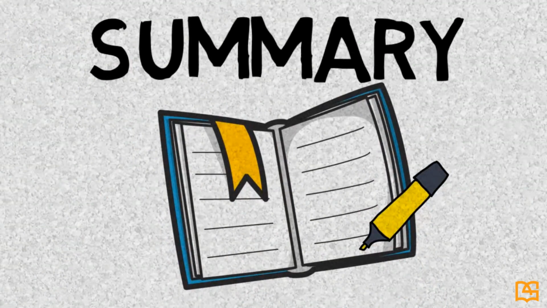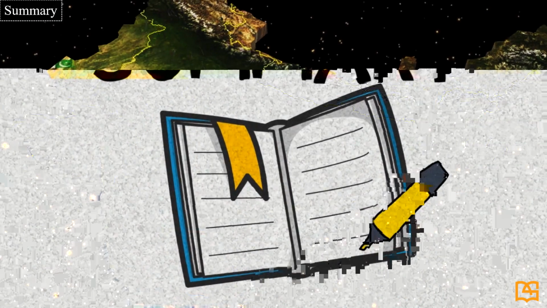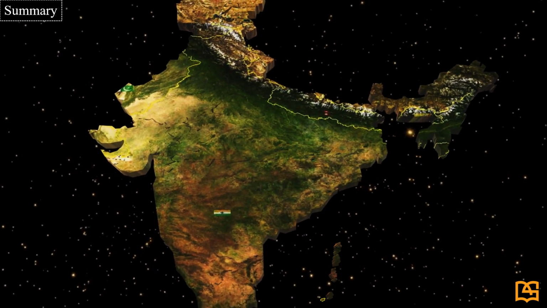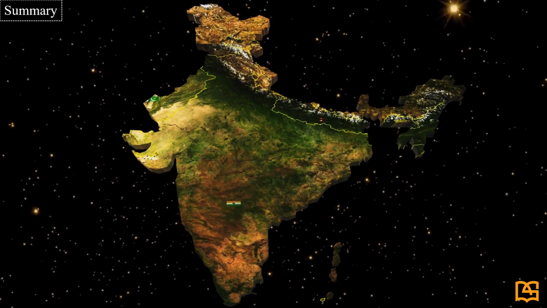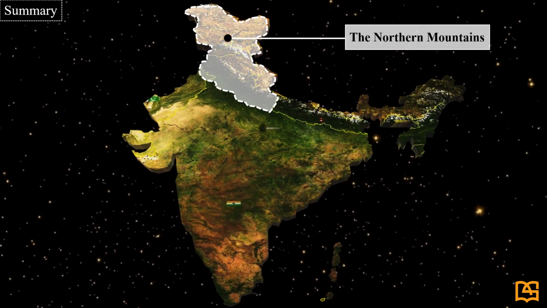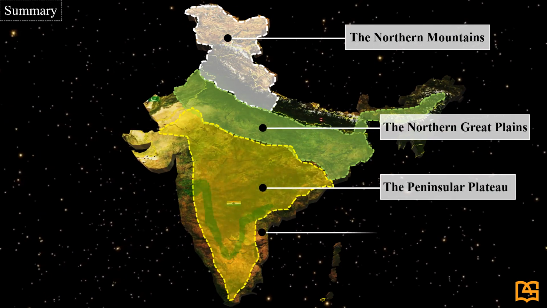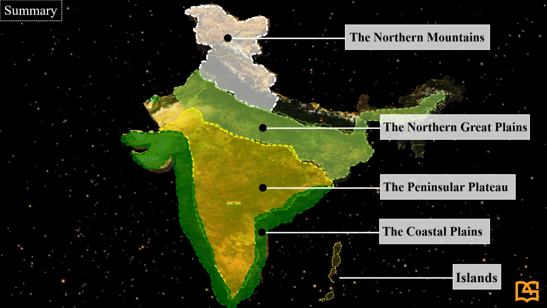Summary. On the basis of physiography, India can be divided into four major divisions. They are the Northern Mountains, the Northern Great Plains, the Peninsular Plateau, and the Coastal Plains and Islands.